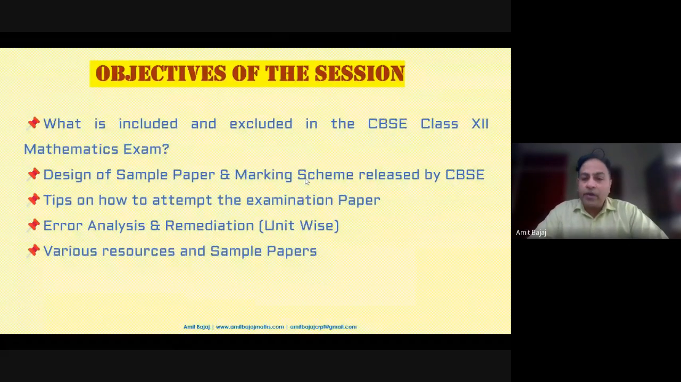Then the design of the sample paper and marking scheme released by CBSE. I'm sure every teacher must have gone through the same, and they have prepared their own schools' pre-board papers accordingly. Most of the schools have started the pre-board examination this week only, from the 12th of December, as I am aware, because my exam is on 22nd of December only. So I'll be sharing the paper with you very soon. And then the tips on how to attempt the examination paper, error analysis and remediation, which I will cover unit-wise, and a lot of resources and sample papers categorically I will be sharing with you.